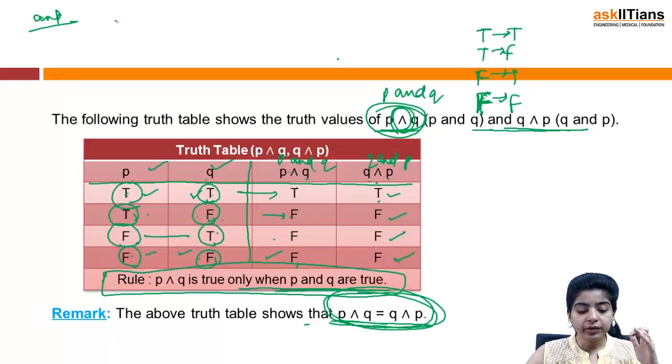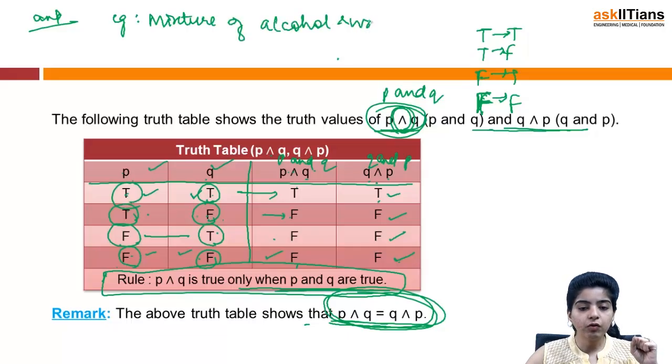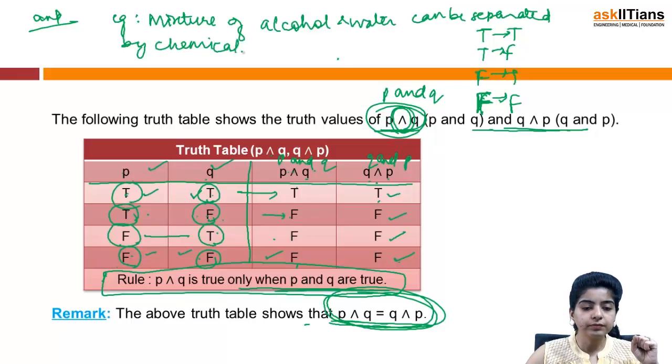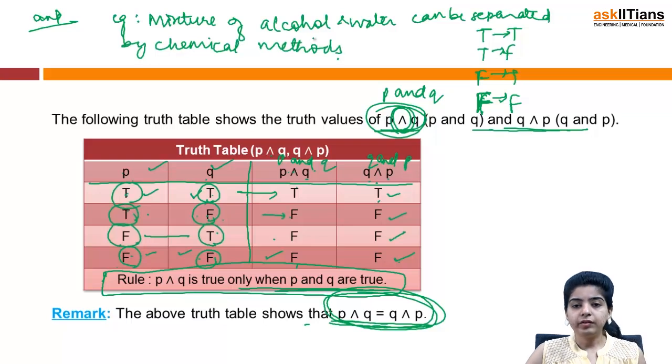For example, let me take an example: that mixture of alcohol and water can be separated by chemical methods.